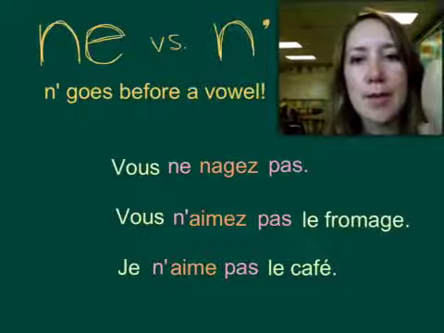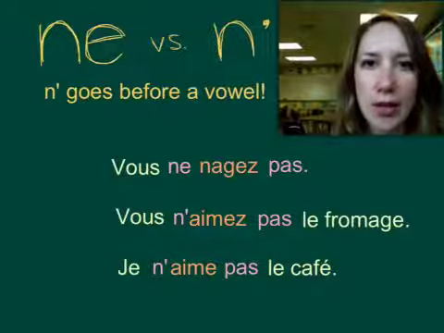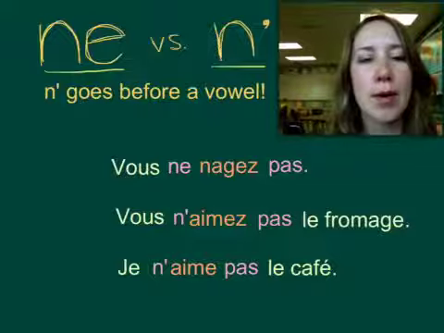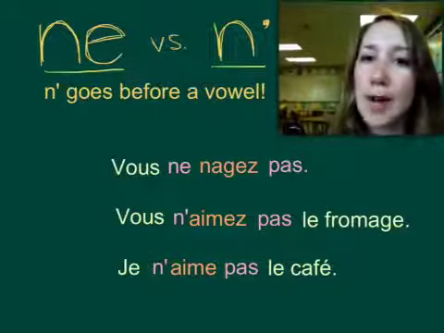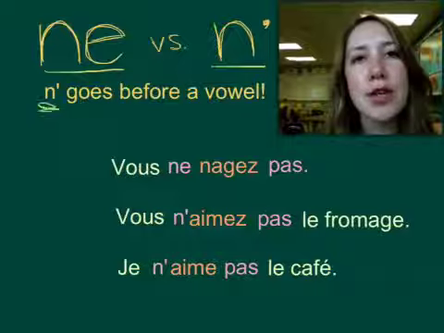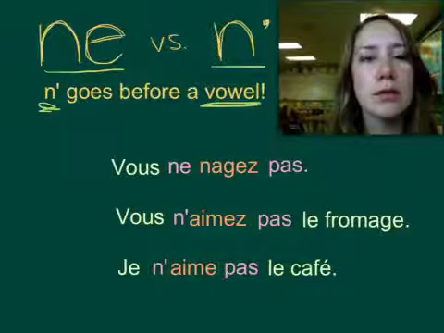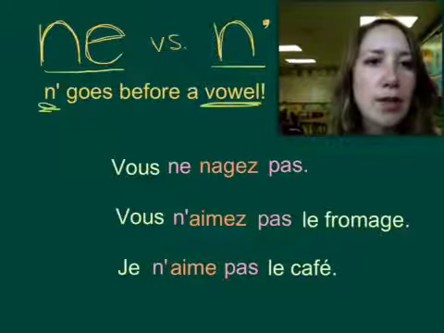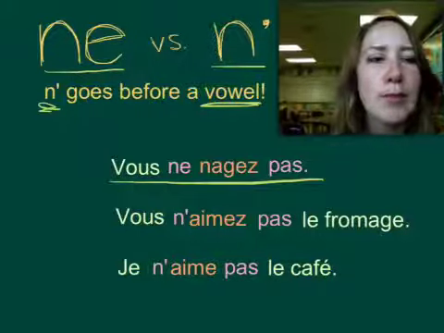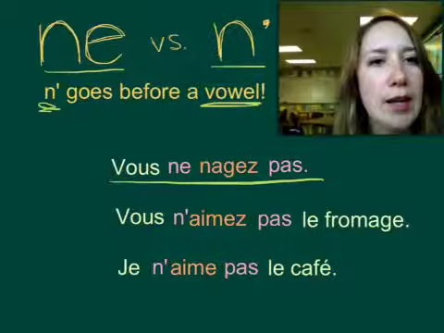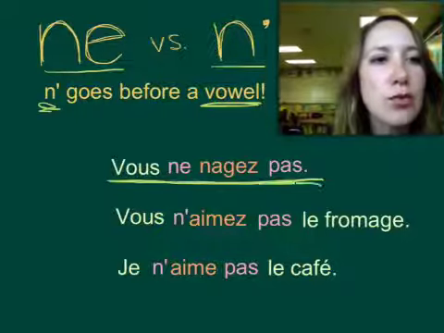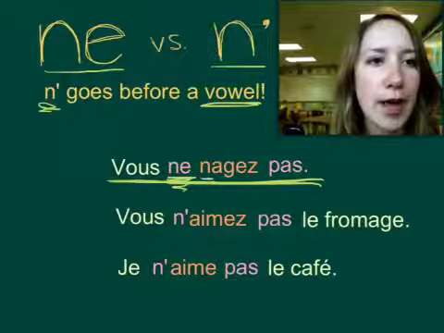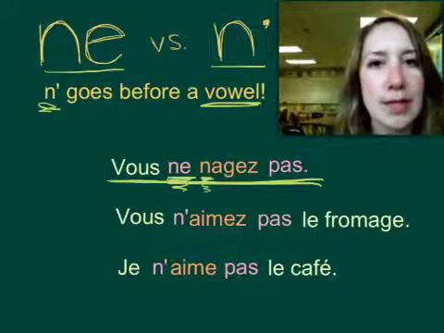Alright, so sometimes we're going to make a slight change to one of these two words. Sometimes ne will become an apostrophe. And when does that happen? An apostrophe goes before a vowel: A, E, I, O, U. So, let's take a look at our first example. Vous ne nagez pas. That's from the first page that we were just looking at. Vous ne nagez pas, you do not swim. Ne comes before a consonant, the letter N, and so we keep ne just as it is.